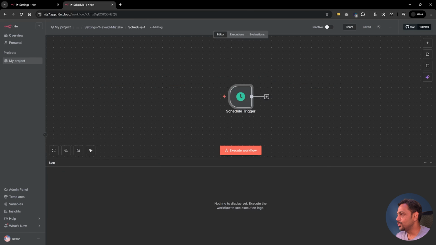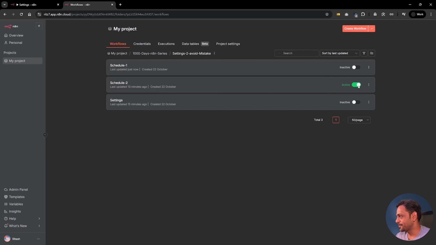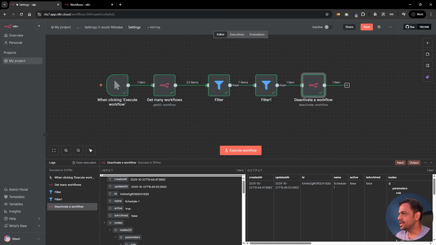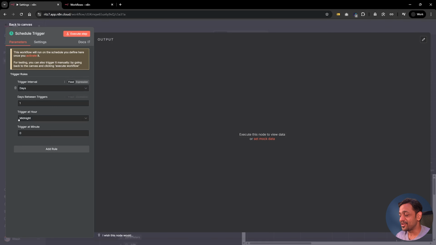While the schedule 2, which was in minutes, didn't get deactivated. Okay, now the biggest question could be, when do you run this? Because this we did manual trigger. So do we have to come here and manually trigger this? Not really. One of the things that we can do is we can add a schedule trigger. And it could be run every day or every hour or whatever it is.